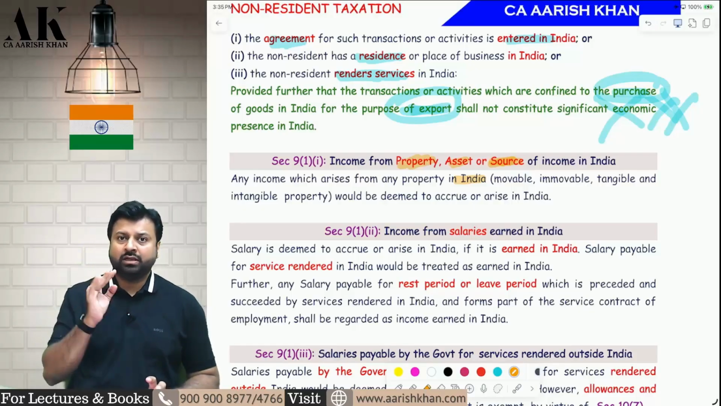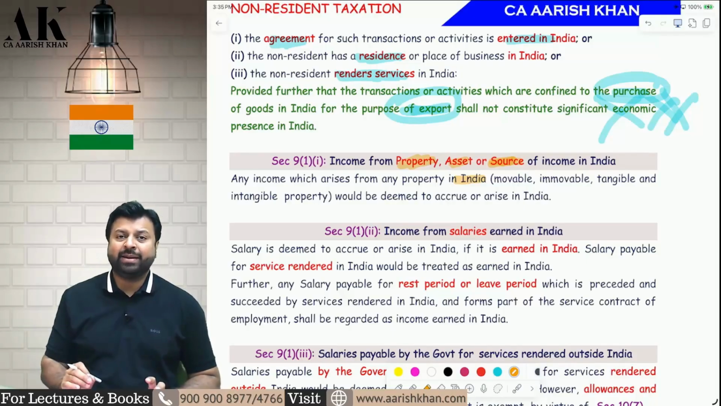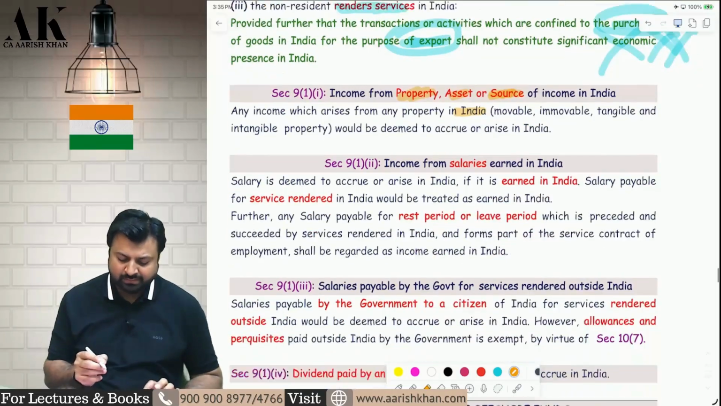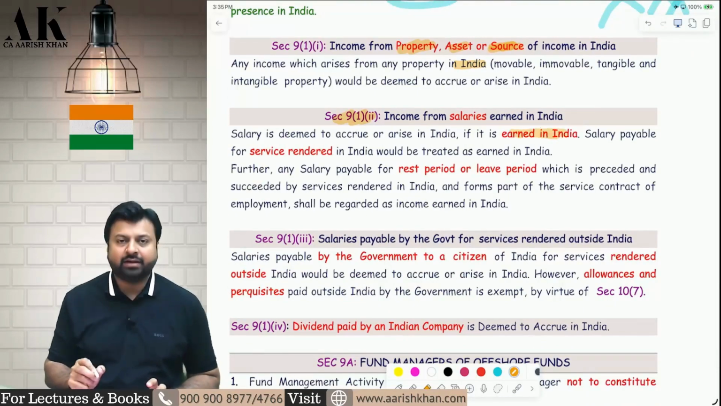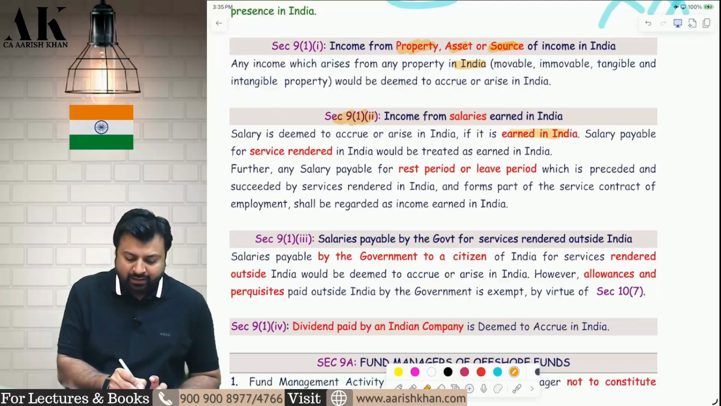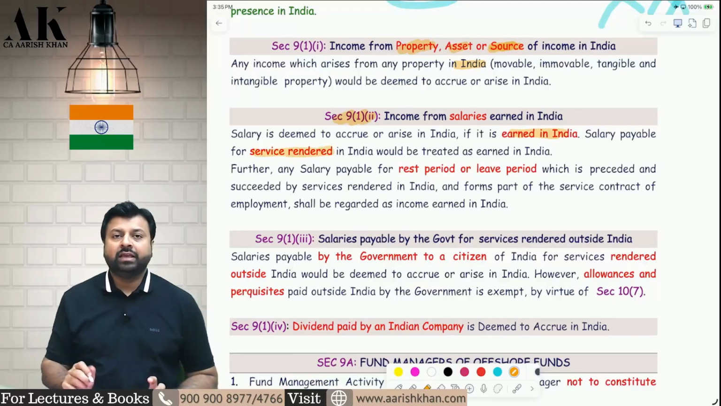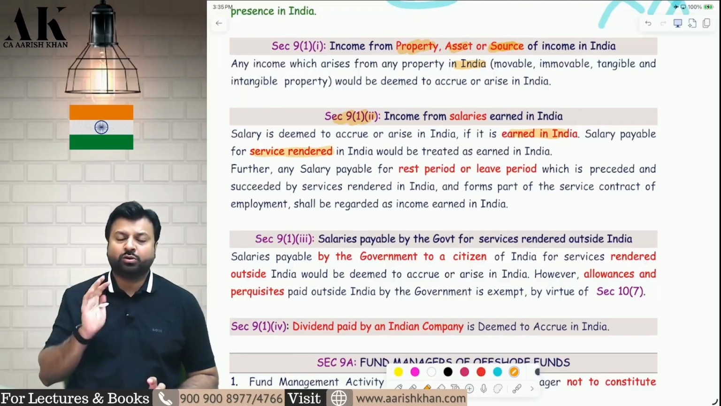The debentures are of an Indian company. The lottery is earned in India. The bank interest is from an Indian bank. Then income is deemed to accrue in India. Next one, when is salary income deemed to accrue or arise in India? When the salary is earned in India. What do I mean by salary earned in India? When the services are rendered in India. If the services are rendered in India, it is deemed to accrue in India.